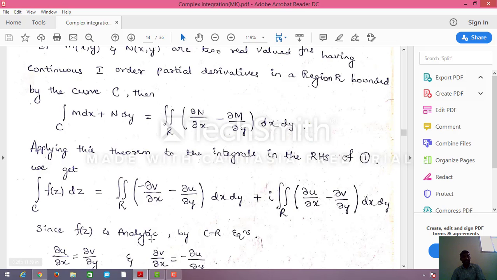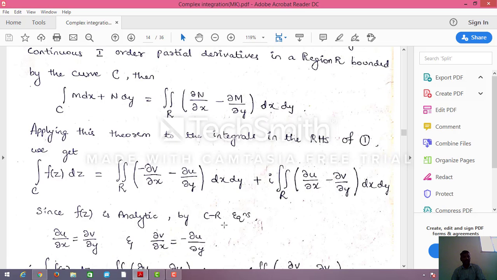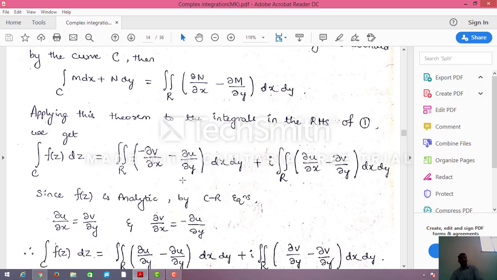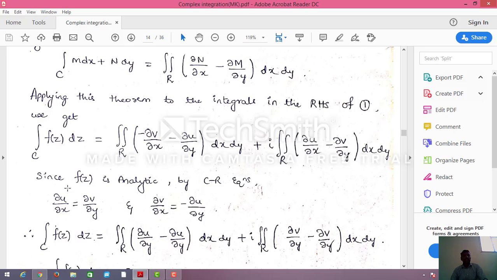Since f of z is analytic, by the CR equations, we know that an analytic function will satisfy the CR equations. Already we studied it. What are the CR equations in Cartesian form? We proved this: dou u by dou x equals dou v by dou y, and dou v by dou x equals minus dou u by dou y.